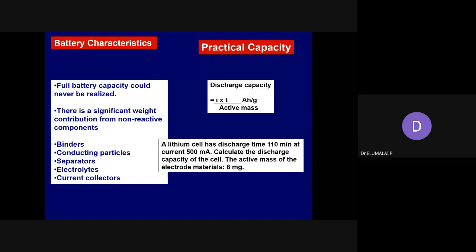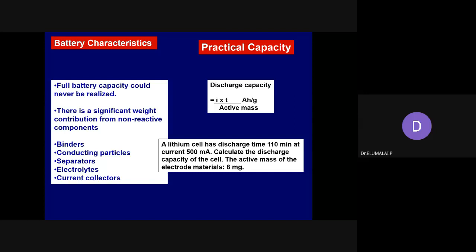Usually you have to take some portion as composition, maybe in the case of fabrication, I will tell that. 80% of the material you have to take, 15% of the conducting particle, 5% of the binder. This is the composition of the electrode mass. So the mass that is used for driving the electrochemical reactions, that is the active mass, not the atomic mass